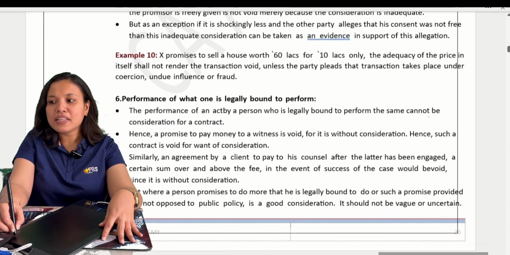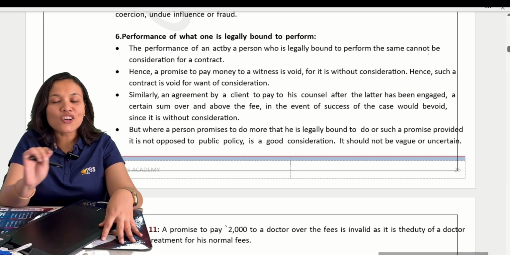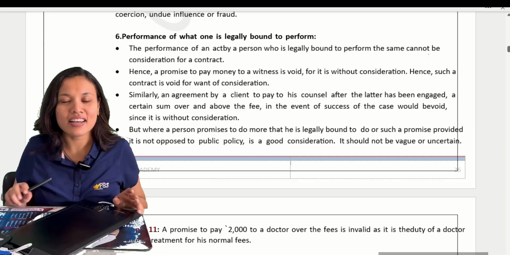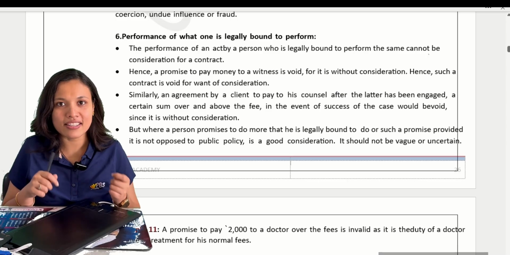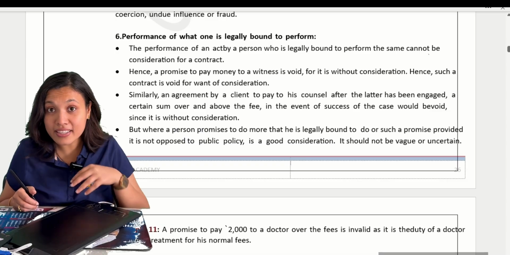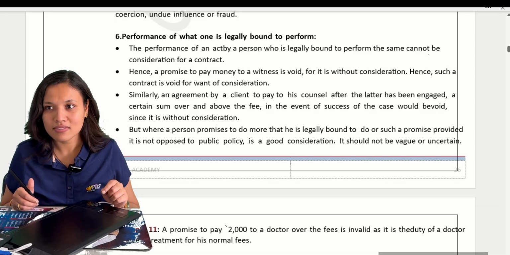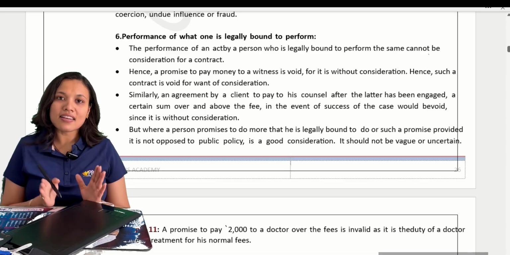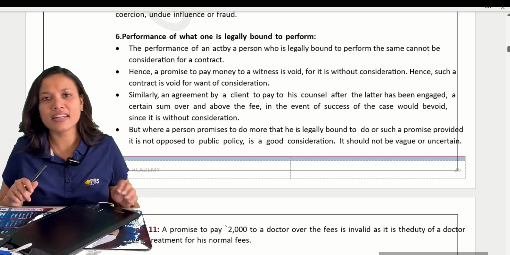Last one, performance of what one is legally bound to perform. Suppose in the court, whenever a witness comes, you have seen in the movies, imagine any movie, a court case is going on, you know, there is a call for the witness and the witness comes and stands in the witness box. You know that whoever presents themselves as a witness in the court gets paid from the government itself, from the court. Okay? For those who come as witnesses, the government only pays. Government or the court rule is that they get paid.